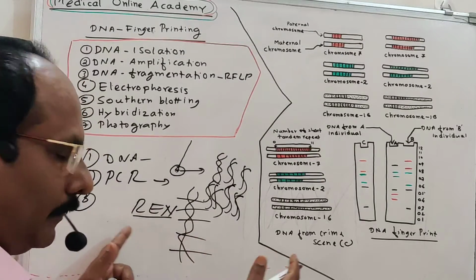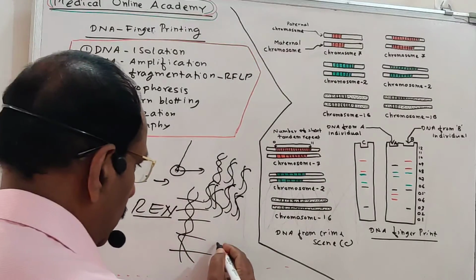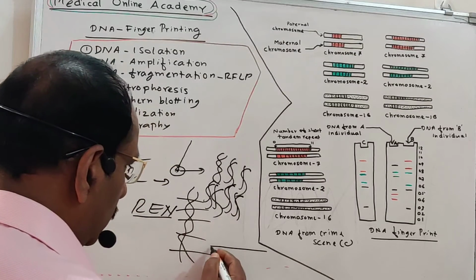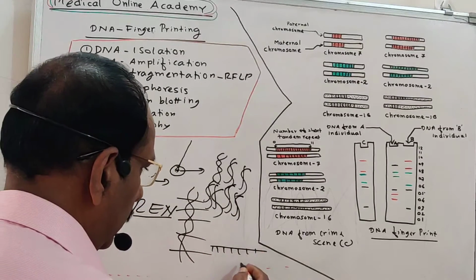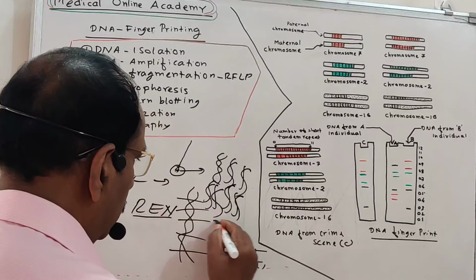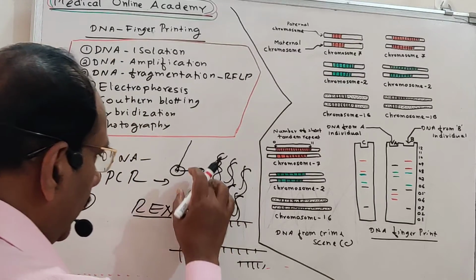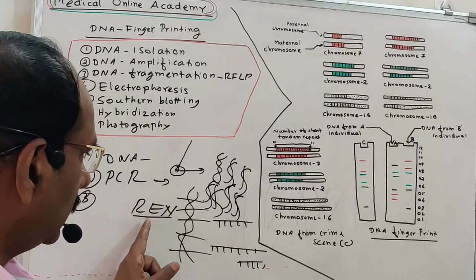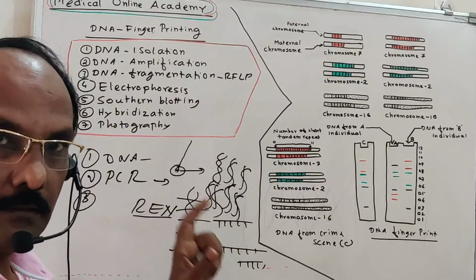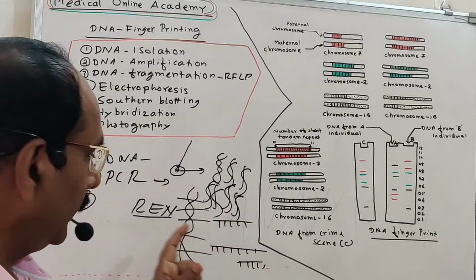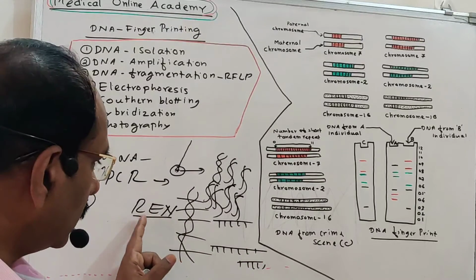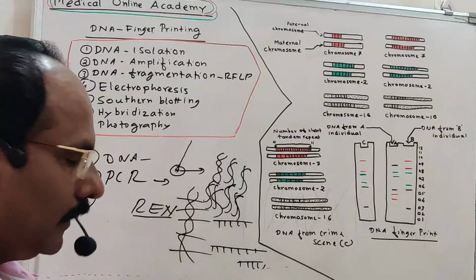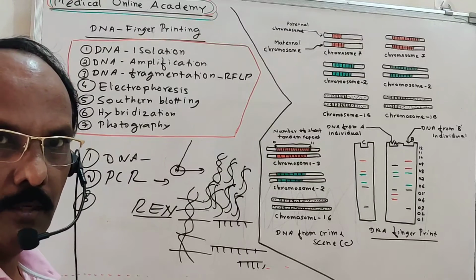So each strand will separate and it gives single stranded DNA. Like this, this is one single stranded DNA. This is another single stranded DNA. This is the third. Like that, a number of single stranded DNA will be produced when the restriction endonuclease is applied. There are different types of restriction endonuclease. When we apply the restriction endonuclease, the DNA will be cut into single strands and also into smaller pieces.